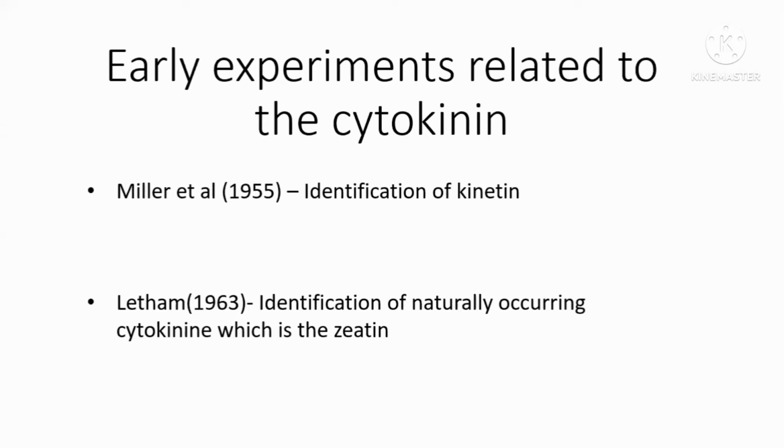Those are the days when tissue culture was coming to the picture. What we do in tissue culture is take a piece of leaf and multiply plants by using that particular plant tissue or plant part, under aseptic conditions.